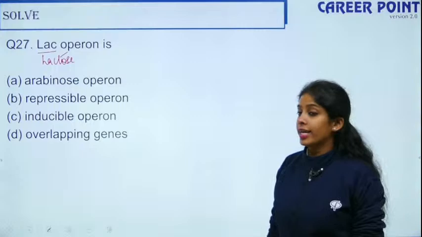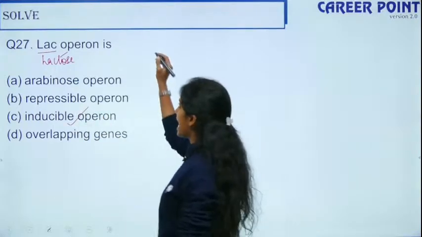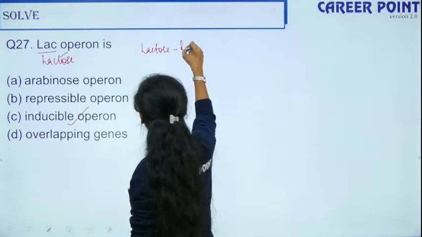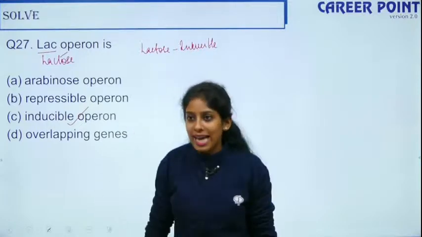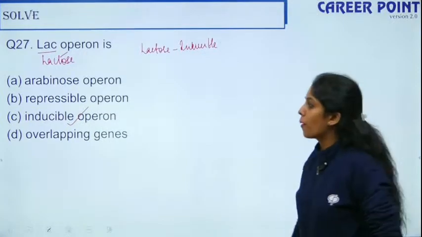Lac-operon is inducible, right? Only when there is lactose, it is getting turned on. It is an inducible operon. When lactose is there, its concentration increases. So the right answer is option C.